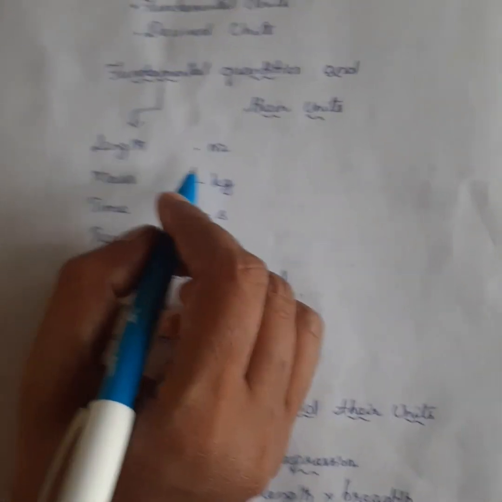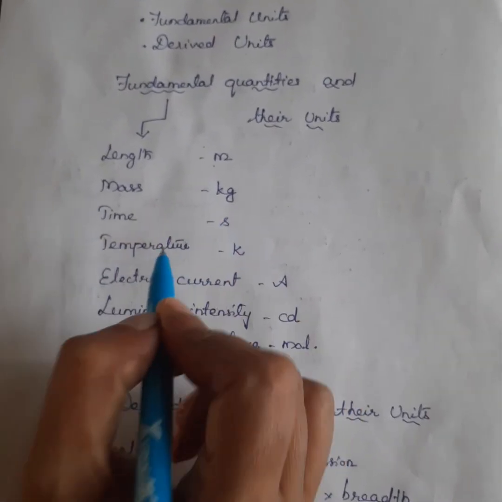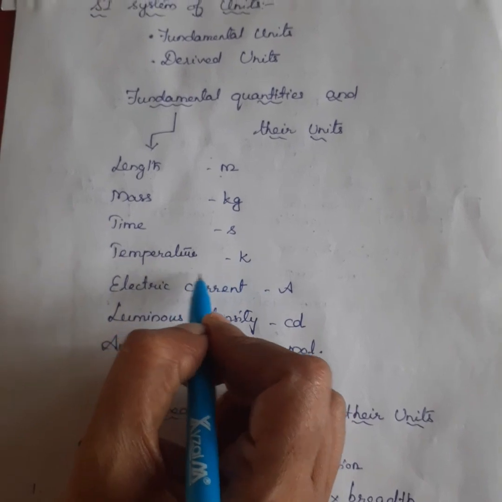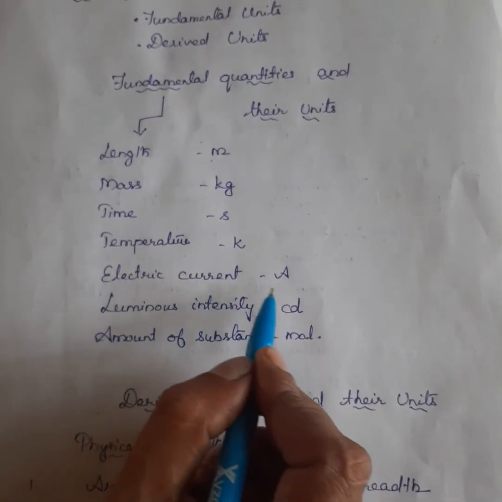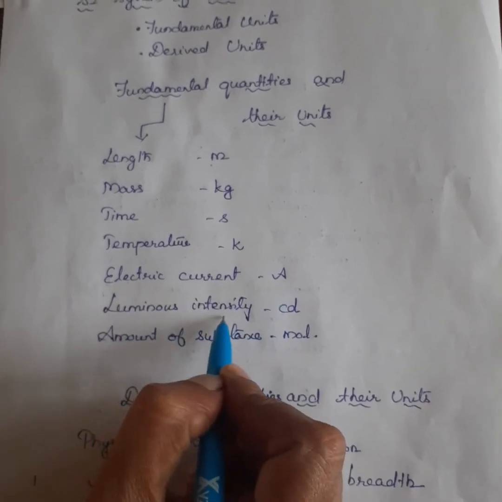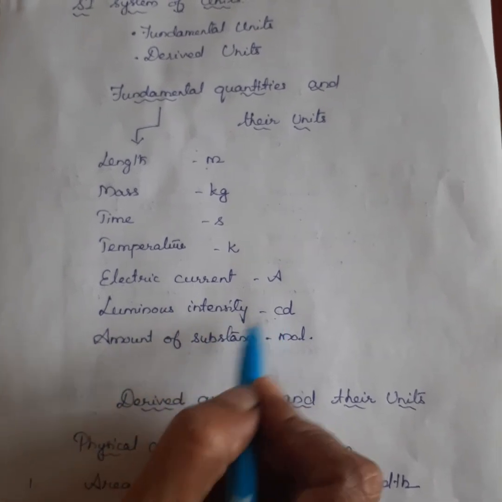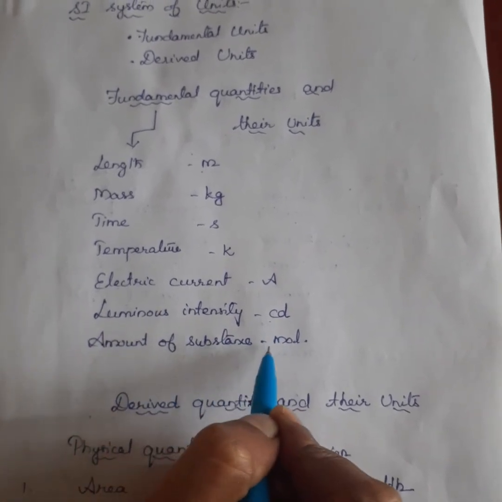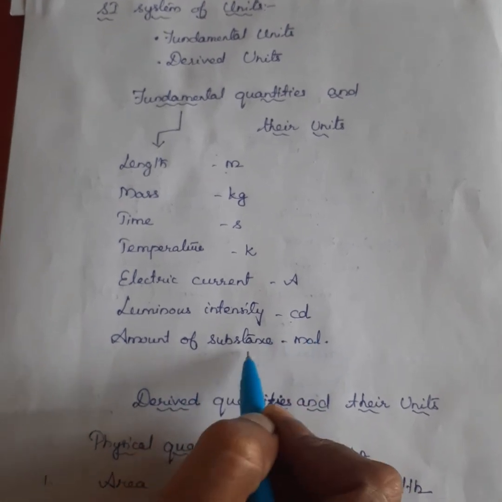What is the unit of length? Meter. Mass, kilogram. Time, second. Temperature, Kelvin. Electric current, ampere. Luminous intensity, candela. Amount of substance, mole. The symbol is mol.